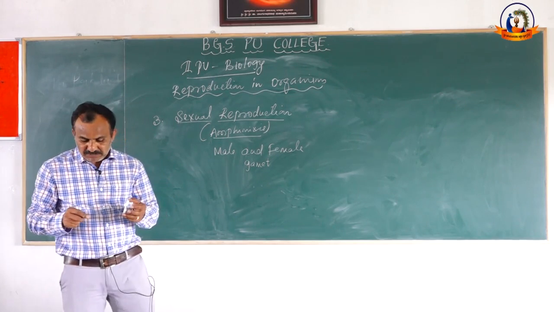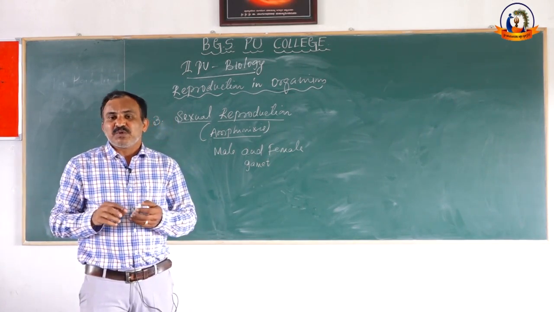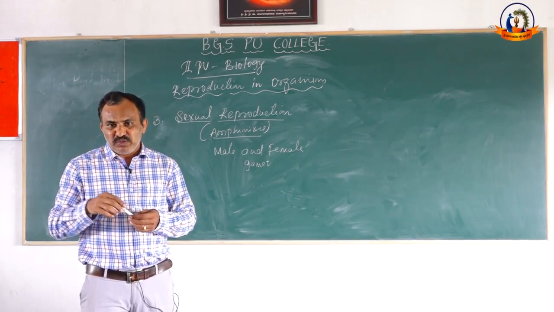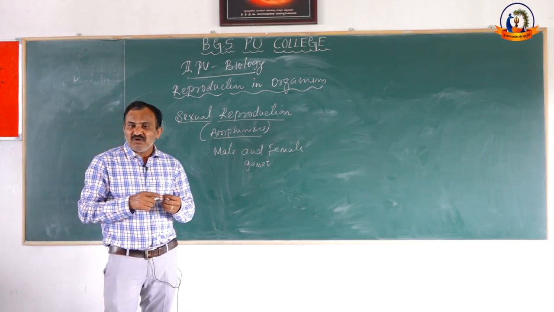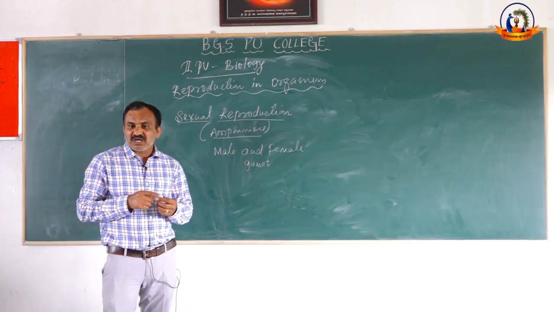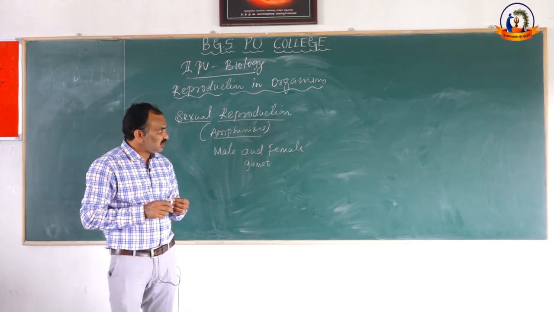What is the meaning of sexual reproduction? It is defined as the process of formation of new individuals by the fusion of male and female gametes of the same individuals or different individuals of the same species.